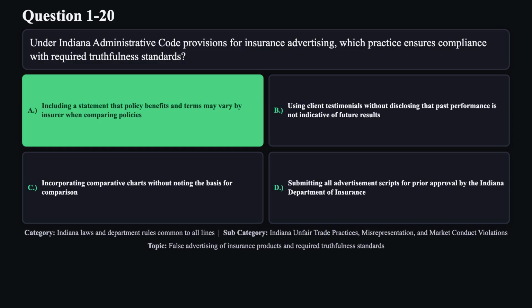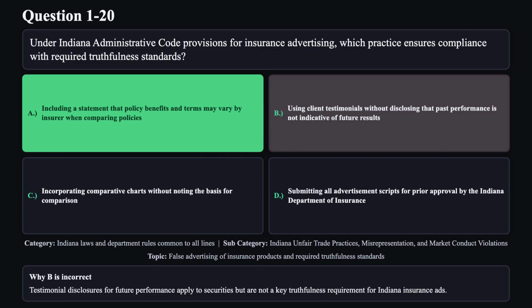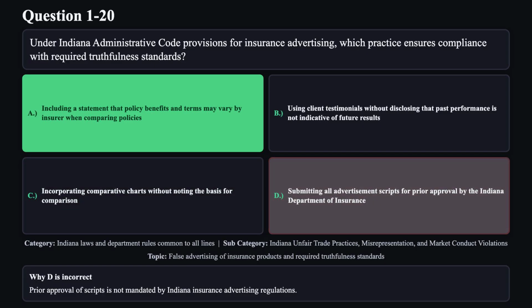The correct answer is A. This practice qualifies as truthful comparative advertising by clearly indicating that benefits and terms differ among insurers, meeting Indiana's requirement to prevent misleading claims. Reason B is not correct. Testimonial disclosures for future performance apply to securities, but are not a key truthfulness requirement for Indiana insurance ads. Reason C is not correct. Failing to note the comparison basis is non-compliant rather than ensuring compliance. Reason D is not correct. Prior approval of scripts is not mandated by Indiana insurance advertising regulations.